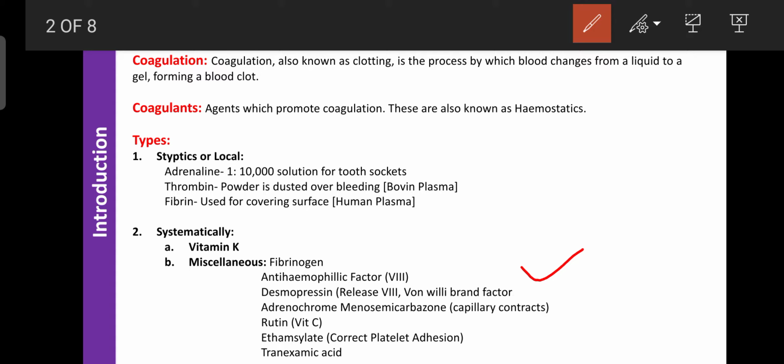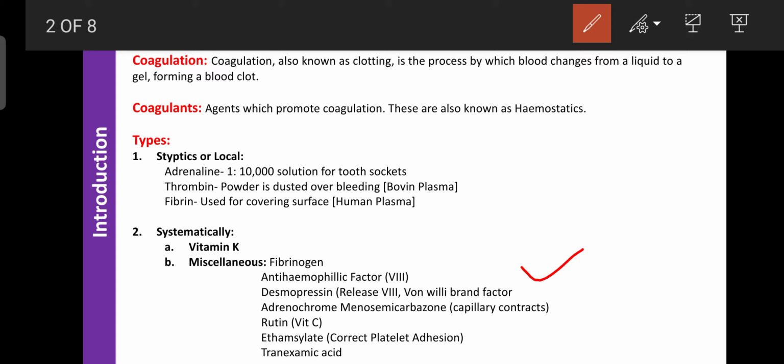Another is a herbal drug like rutin, which can consist of vitamin C. It is also helpful to avoid bleeding. Especially rutin or vitamin C is used in the treatment of gum bleeding, also known as scurvy. Then another drug is etamsylate.